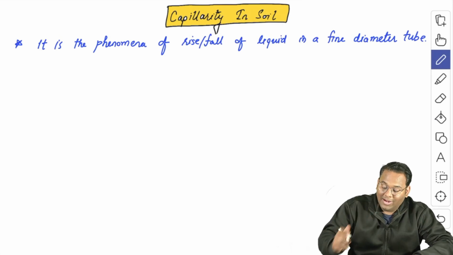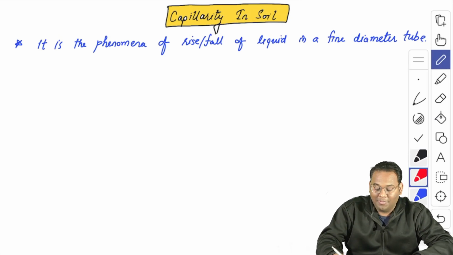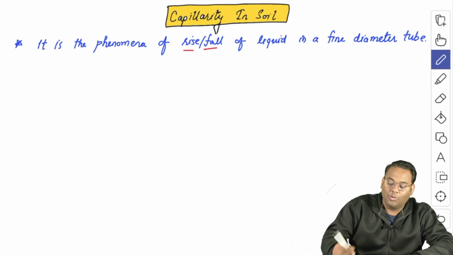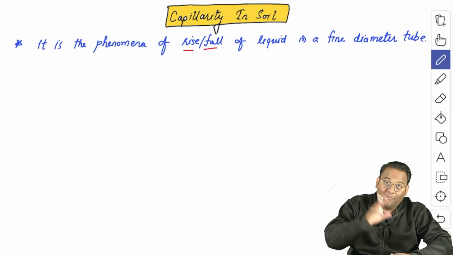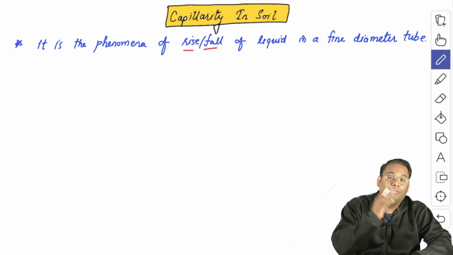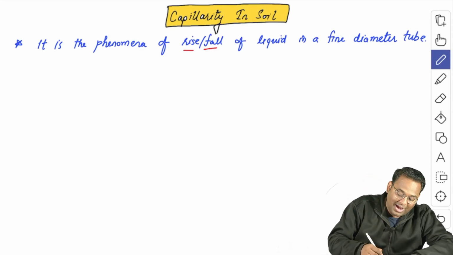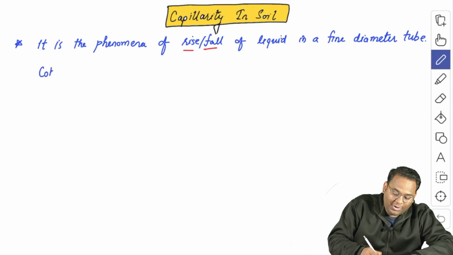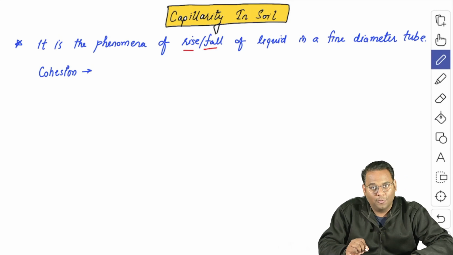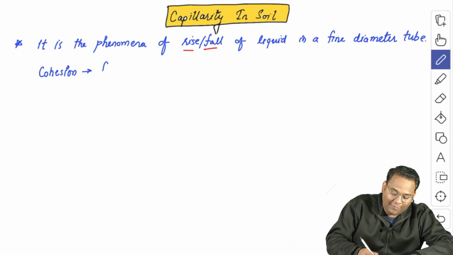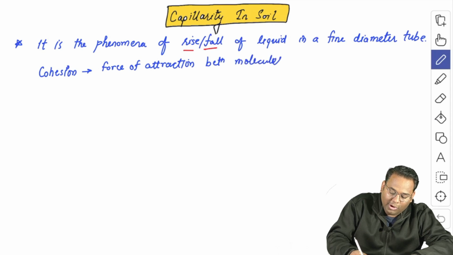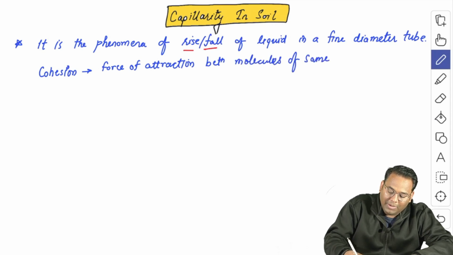But here, when I have said that there can be both rise and also fall, what does it mean? When will rise happen, when will fall happen, that we are going to understand now. There are actually a total of two types of forces that we are going to deal with here. Cohesion is the first force, and cohesion is the force of attraction between the molecules of the same material.